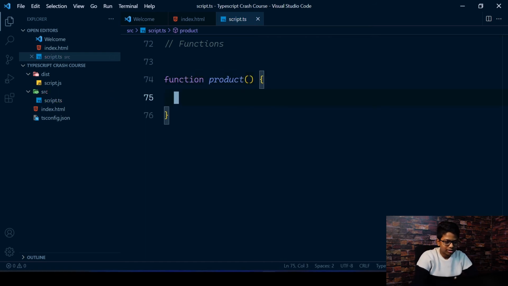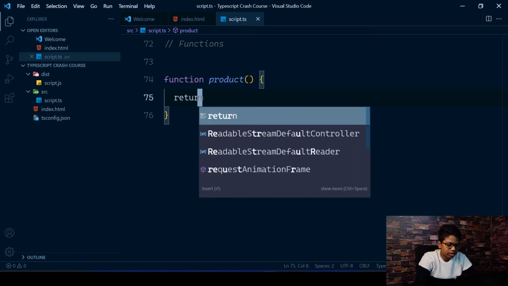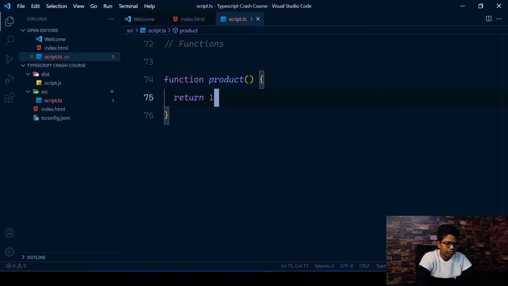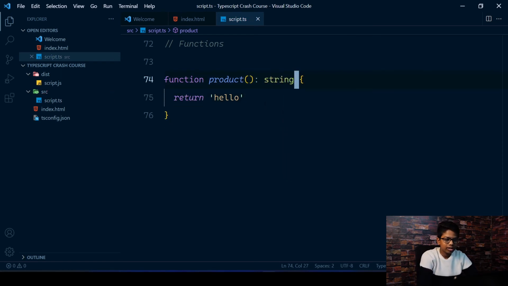So function product, like that. If you don't have any arguments, and you hover over this right now, it doesn't take any arguments and gives a return type of void. Void means it's not returning anything. For example, if you're returning 1 and hover over this now, you can see it gives a number, because we are returning 1. If it was a string, like hello, if you hover in here, you can see it's returning a string. So you can explicitly say that it returns a string. And now if you give a number in here, it'll become an error because we can only return a string in this.